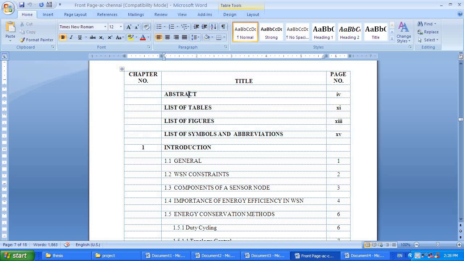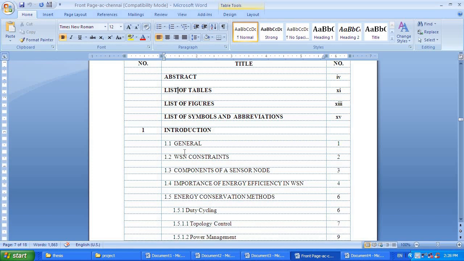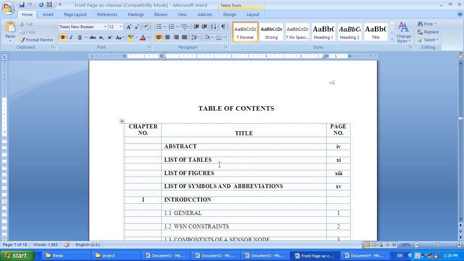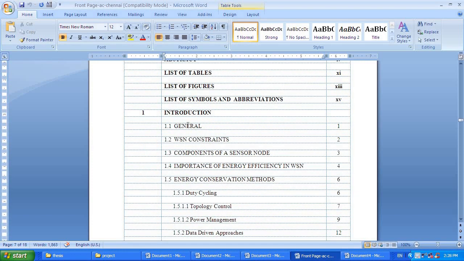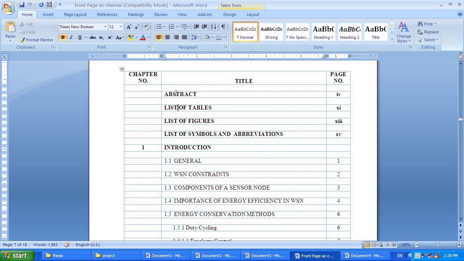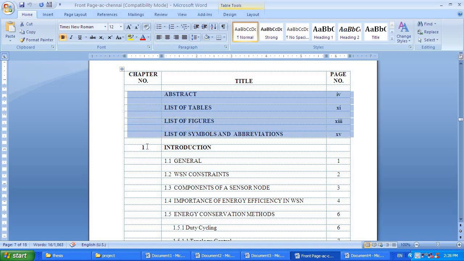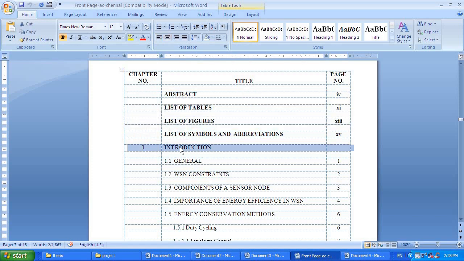Okay. After abstract, no need to include abstract in Tamil, no need to include acknowledgement. Okay, abstract followed by list of tables, list of figures, list of symbols and abbreviations. Here also in the table of contents you can see some sort of difference. Here all these 4, abstract followed by these lists, are all in bold.